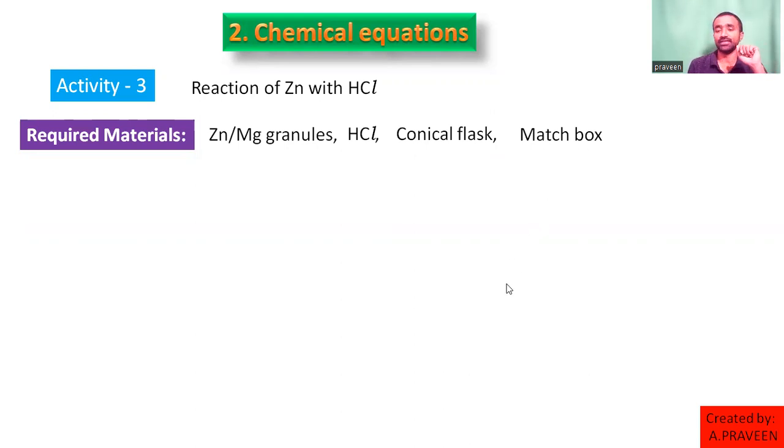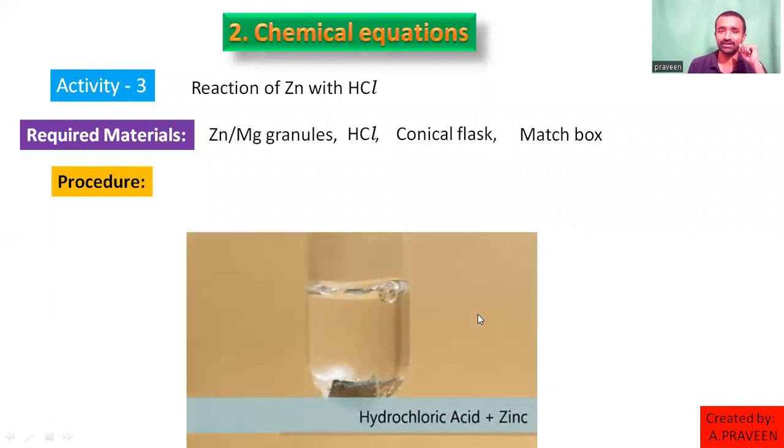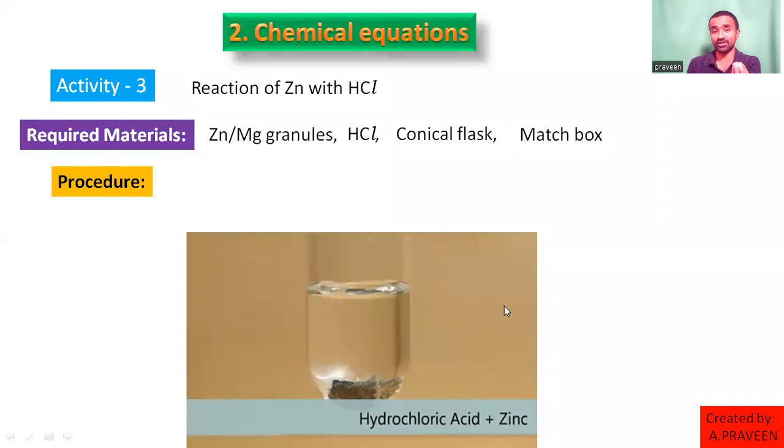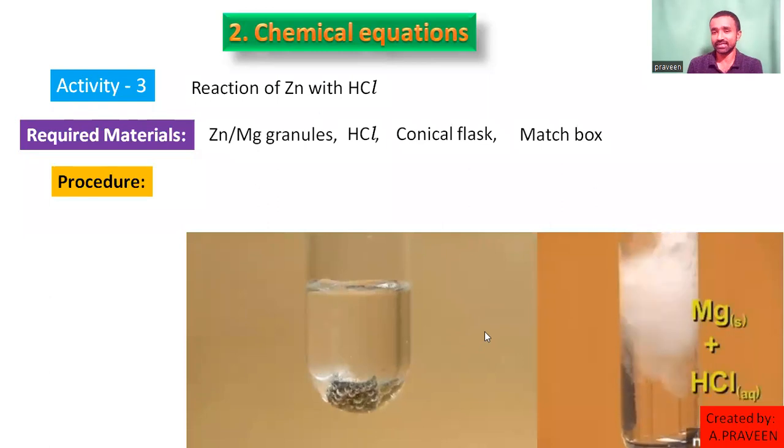So in the procedure, simply we can take a test tube having liquid in it. Which liquid? HCl. So you can take a test tube with liquid, then drop in a metal piece. What happened? Observe. Bubbles are forming on the surface of the metal. Those bubbles indicate the reaction is taking place between the HCl and metal. Bubbles in the liquid indicate the liberation of gas. So now you can test that gas. Look here, gases are releasing.